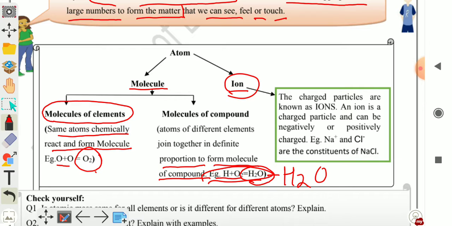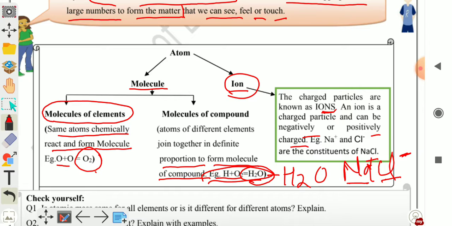Ions क्या होते हैं? What do you mean by ions? The charged particles are known as ions. An ion is a charged particle and can be negatively or positively charged. Means there are two types of ion, negative ion or positive ion. For example, NaCl is a compound in which two atoms are chemically combined, sodium and chlorine. Sodium has positive charge, and chlorine has negative charge.